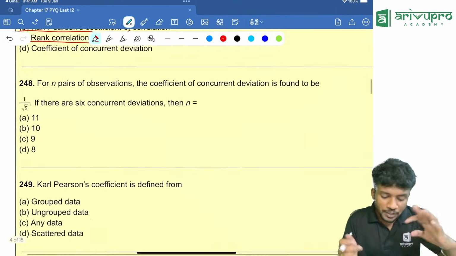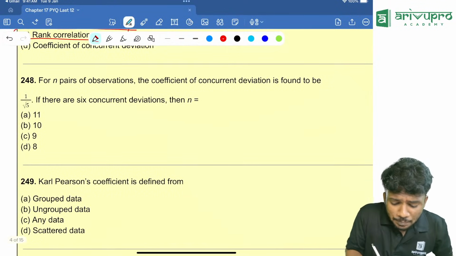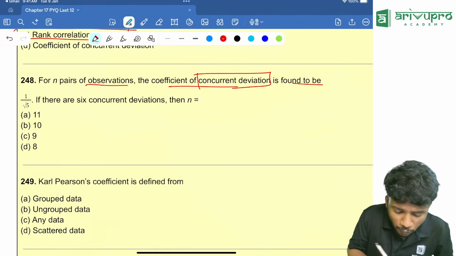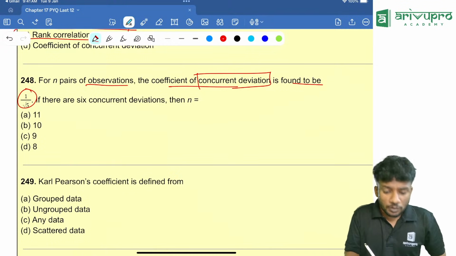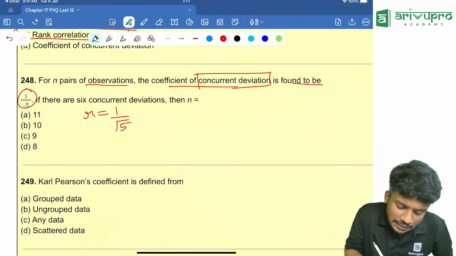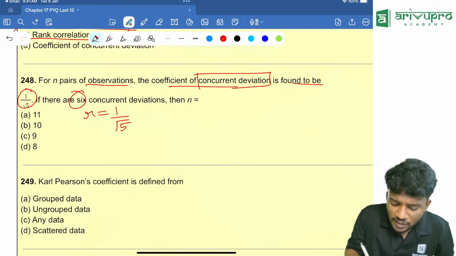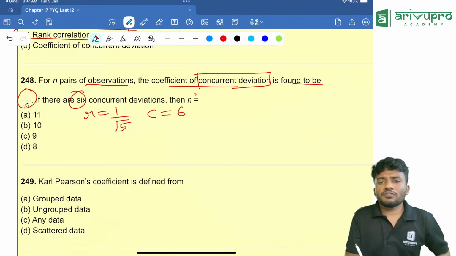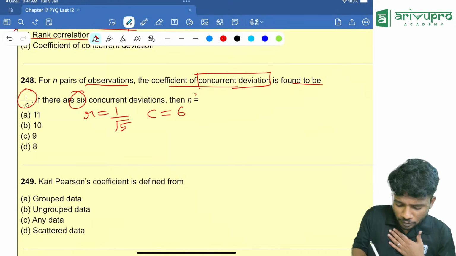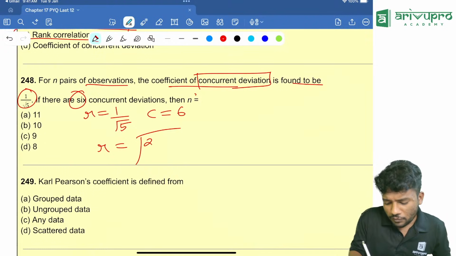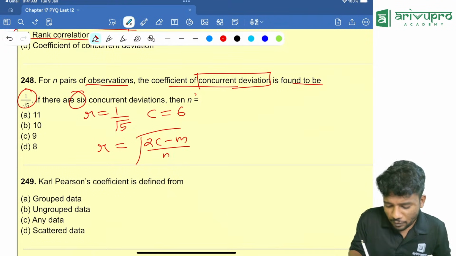Next one, look here. For n pairs of observation, the coefficient of concurrent deviation is found to be 1 by root 5. That means our r value is 1 by root 5. Then there are 6 concurrent deviations, that means the C value is 6. We need to find the value of n. What is the formula for the coefficient of concurrent deviation? r is equal to root of (2c minus m) divided by m.